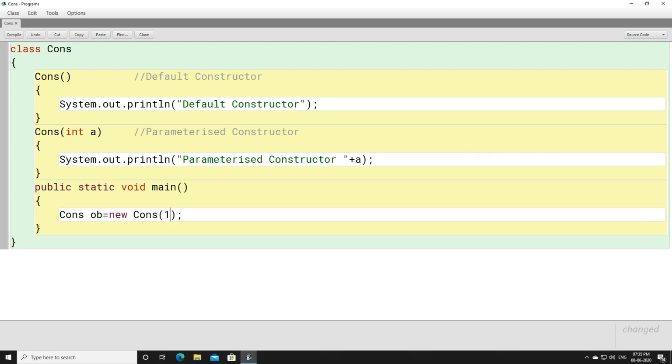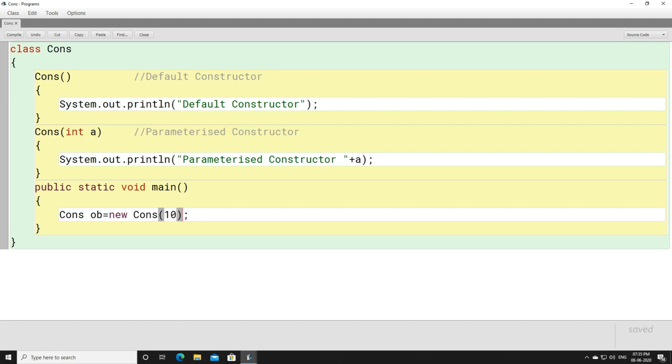Now if you pass 10 here, this is called a parameterized constructor. Here we are passing an argument. An object is created, and how is it created? With the help of a constructor. But what kind of constructor is this? This is a parameterized constructor. You have to be very careful: when 10 is written here, an object is created, and this will call the parameterized constructor.